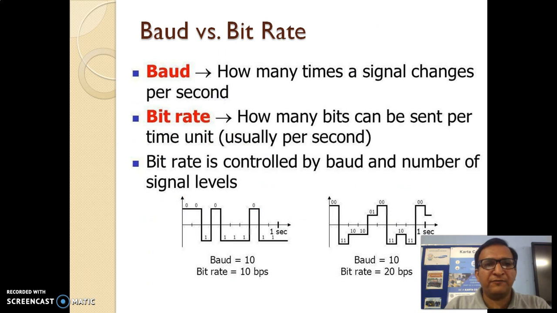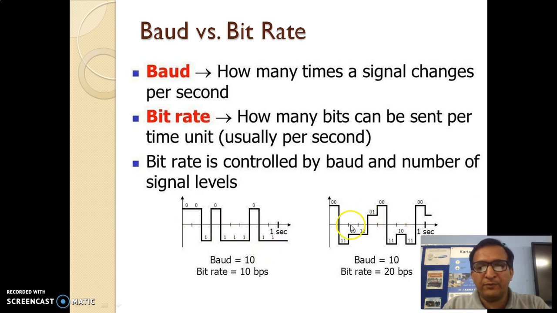So now what is the difference between baud and bit rate? Baud is how many times the signal changes its state per second, and bit rate is how many bits can be sent per unit of time. We can see here in the diagram that baud is equal to 10 and bit rate is also equal to 10 bits per second, because there was one bit, and the number of times the signal is changing its state is equal to the bit rate.